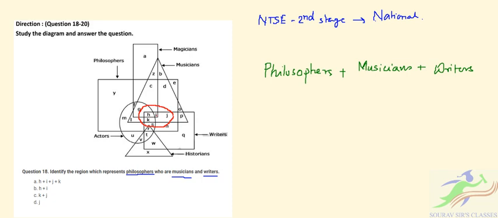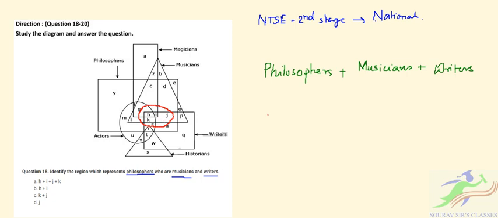I is also there, J is there, K is there. Now if you consider P, it is a musician plus writer but not philosopher. Whereas S is musician and writer and philosopher but not musician. So we have identified this region.